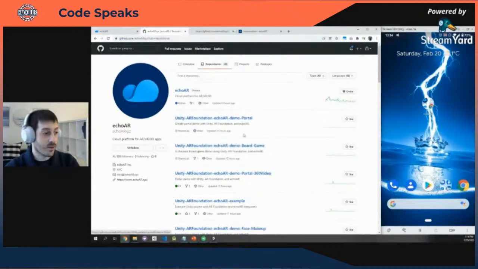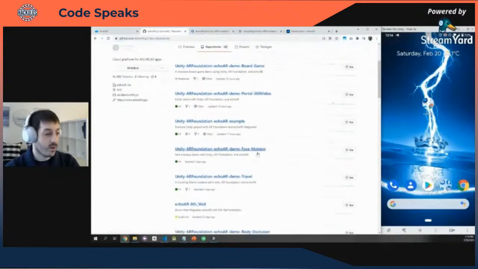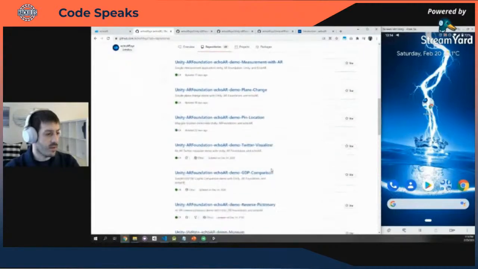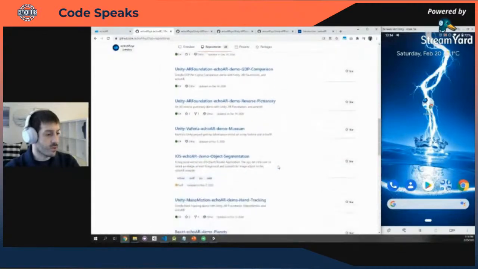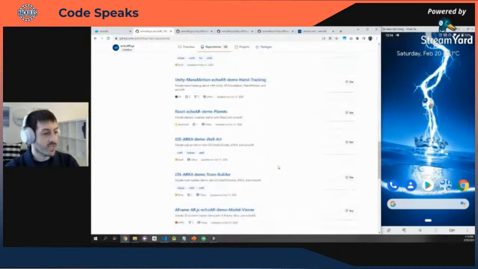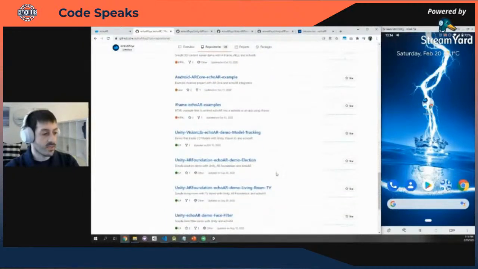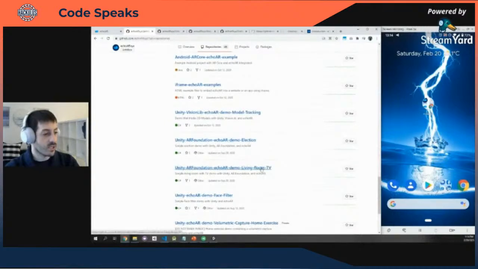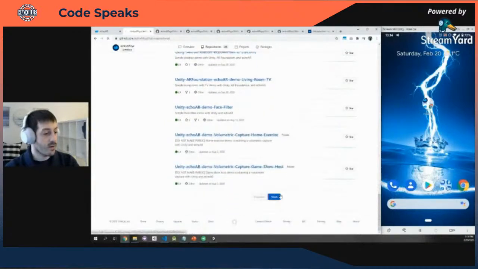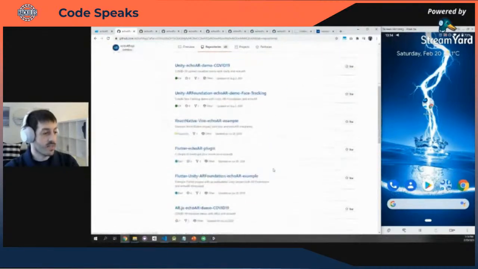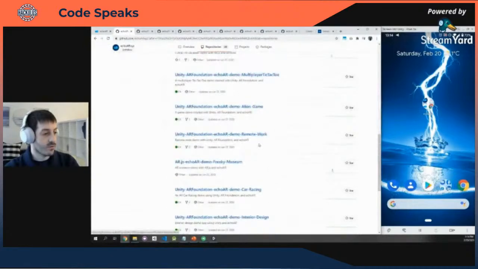For example, if you want to build an AR portal or a board game, or if you want to do a makeup app, or, what else can we show you? There's so many of them. Use cases that vary for art and data visualization and games. Let's do the election one. Let's do the living room one. Look how many cool examples we have here for you to use. Let's do the face change and solar system, COVID-19. Yeah, let's review a few of these together.